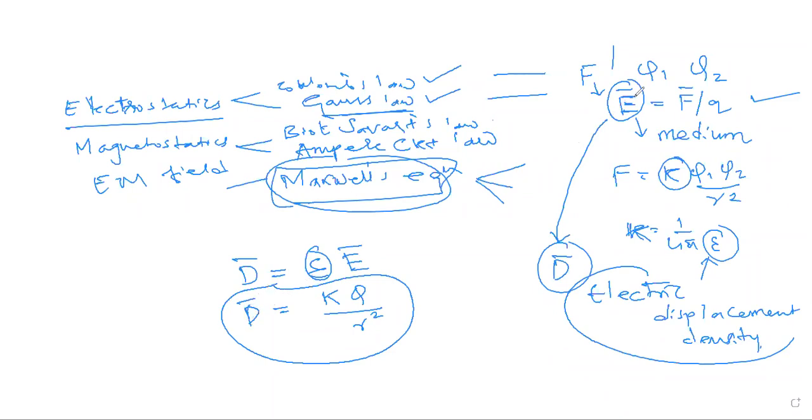E bar will keep on changing as the medium changes, but D bar doesn't change. So this is a very important conclusion of electrostatics. And then what we do in electrostatics, someone wants to say something?